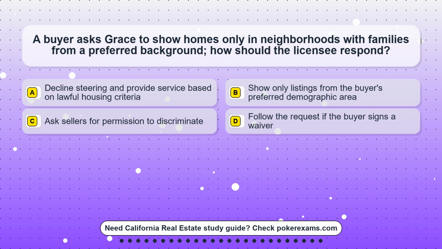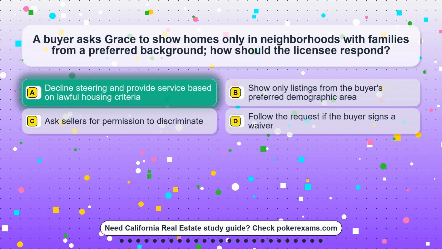Question 4. A buyer asks Grace to show homes only in neighborhoods with families from a preferred background. How should the licensee respond? Option A. Decline steering and provide service based on lawful housing criteria. Option B. Show only listings from the buyer's preferred demographic area. Option C. Ask sellers for permission to discriminate. Option D. Follow the request if the buyer signs a waiver.